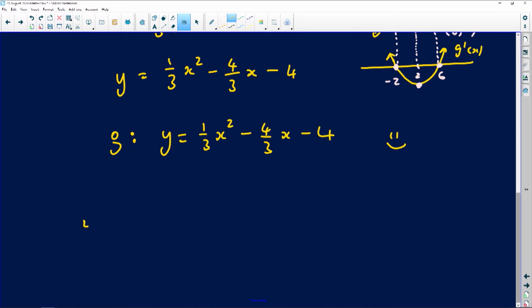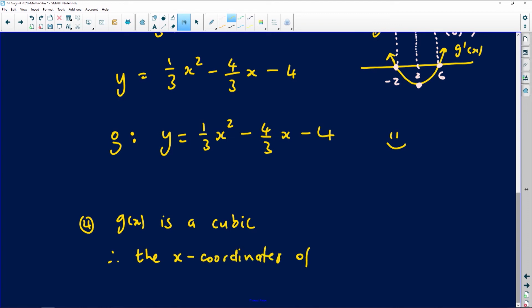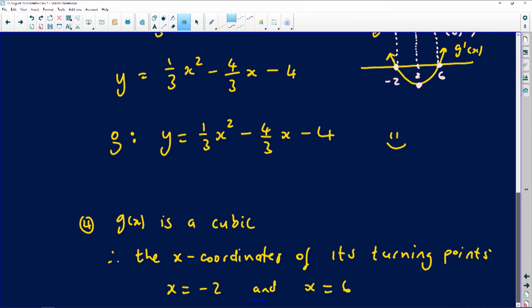We'll tell them the following: G of x is a cubic, therefore the x coordinates of its turning points, it has 2, not 1, would be x equals negative 2 and x equals 6. So these are the x coordinates of its turning points.